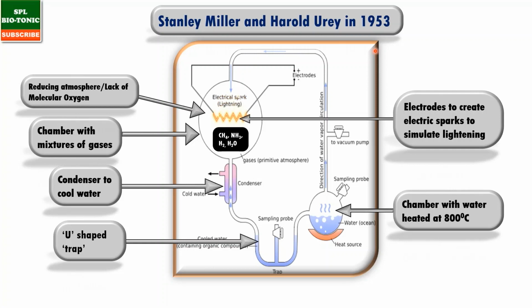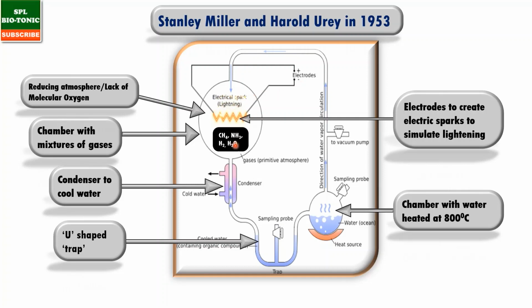Now, in a chamber, he took a mixture of gases such as methane, ammonia, hydrogen. He took water and he boiled this water at 800 degrees Celsius to maintain high temperature and to give the water vapor to this mixture of gases. Now, this mixture of gases was subjected to a lightning process by electric sparks created by these electrodes.